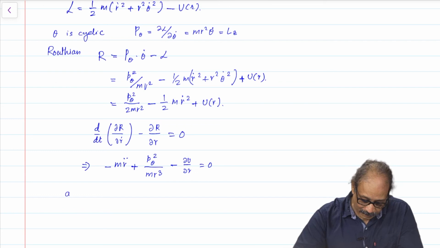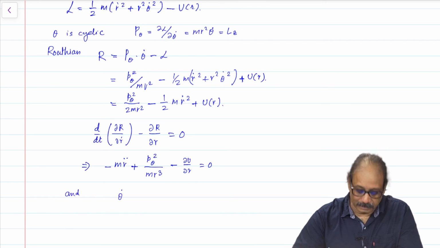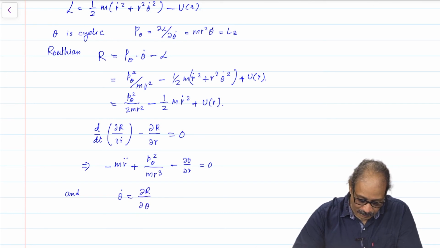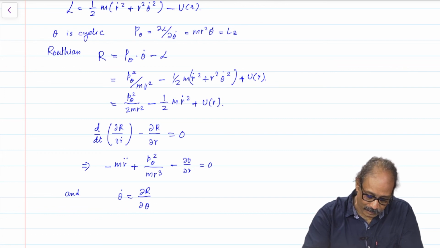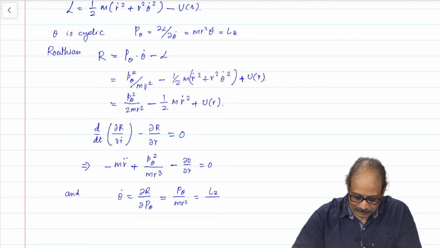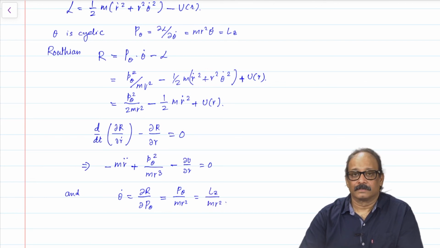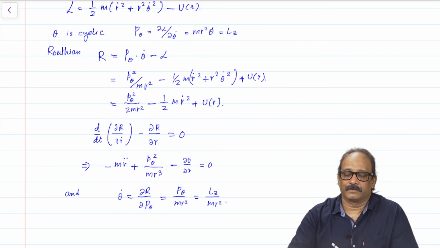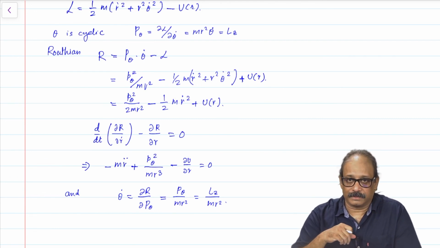And for the second equation, we of course need theta dot, which is del R by del p theta, and that is immediately computed as p theta by m r square. And remember, we will write this as Lz by m r square. So, first solve the r equation, and then of course, when you put it in this, you can also solve the theta equation.